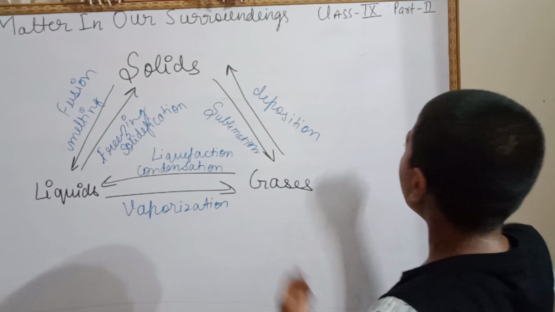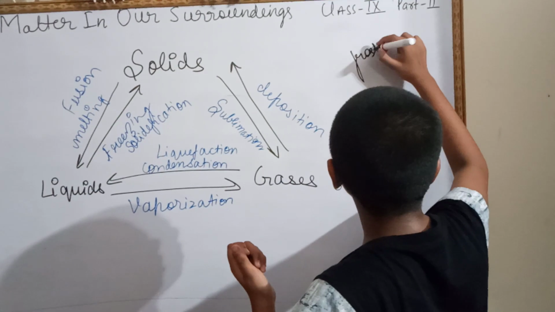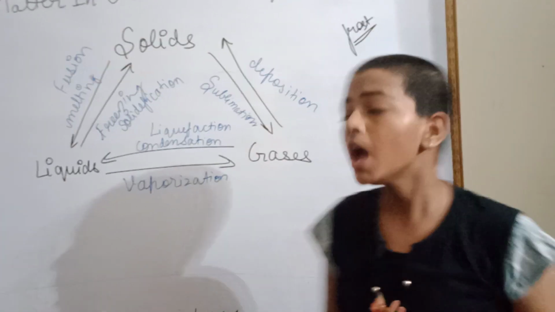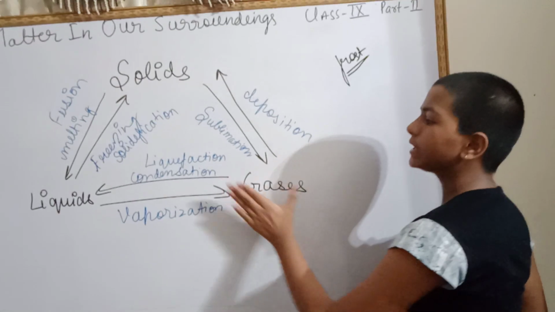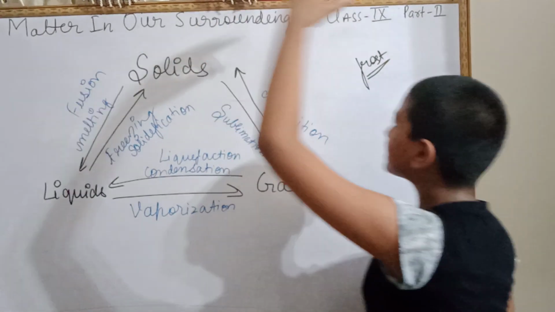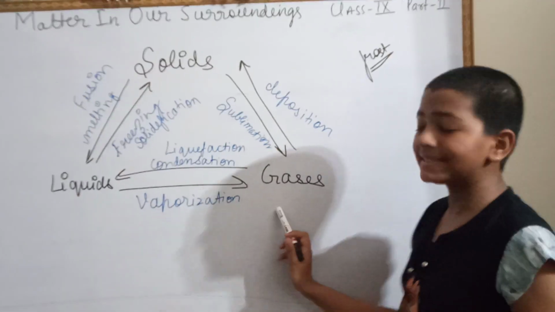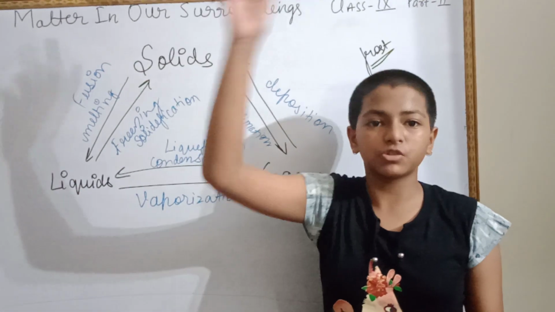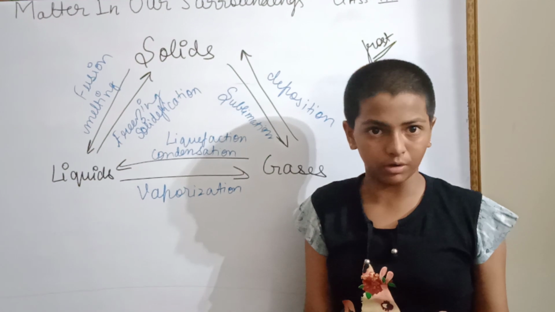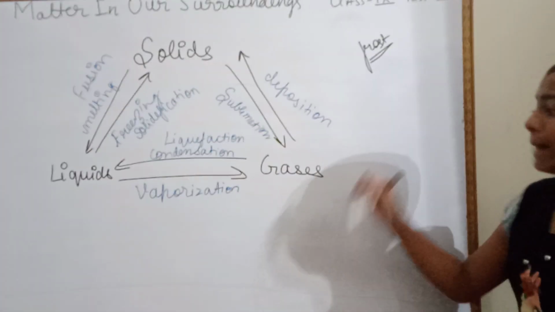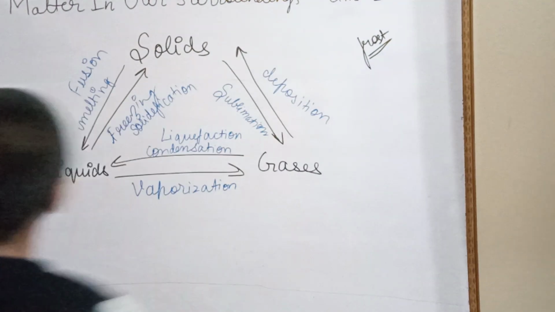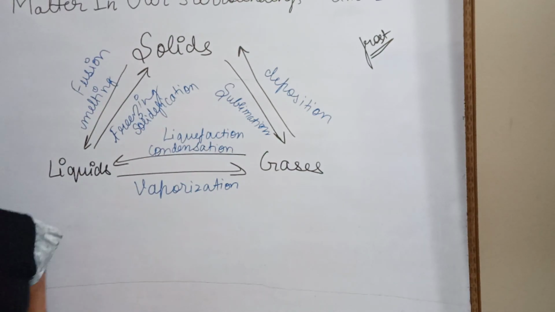So we are going to take the example of frost. So frost is a gas, as you know. Frost is a gas. It first changes into liquid, then into solid. That is deposition. What happened? It was a gas, it first went into liquid, then converted into solid. Means all three states of matter are involved. So that is called deposition. But this can apply only when gases change into solids. Right? Now this can also come in the water cycle.